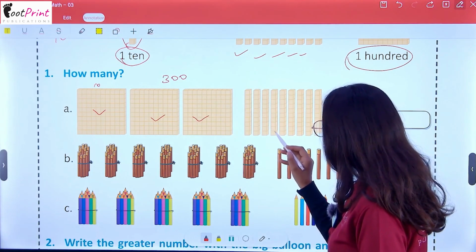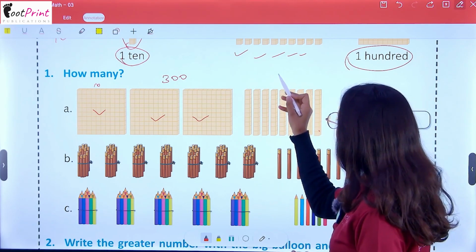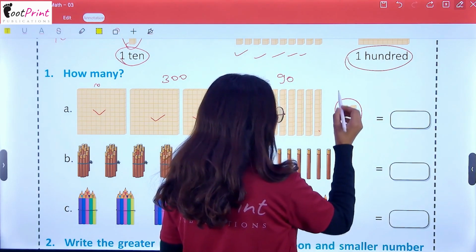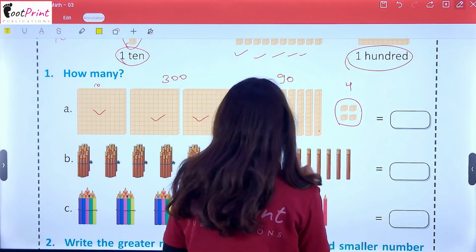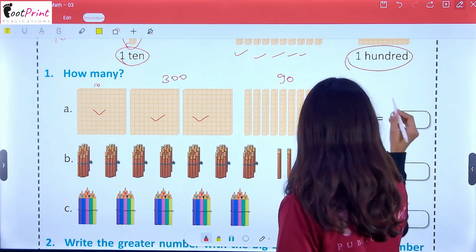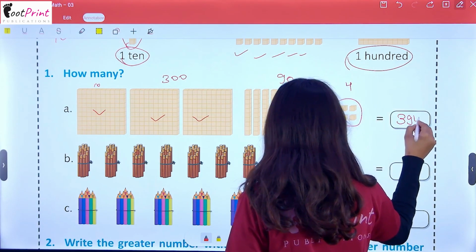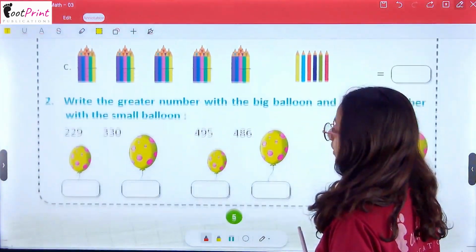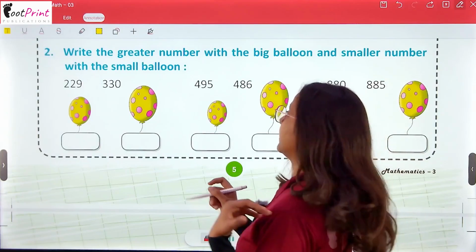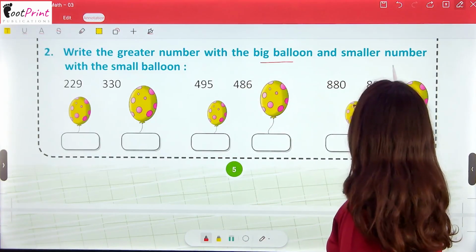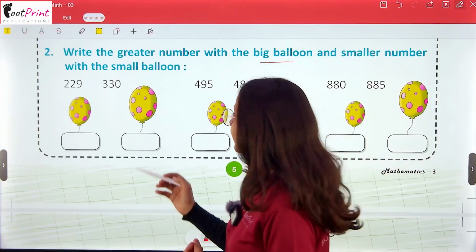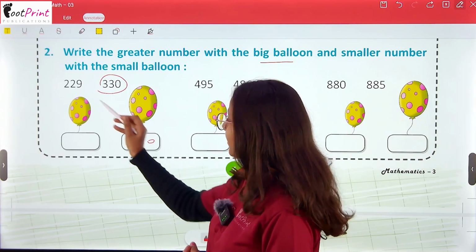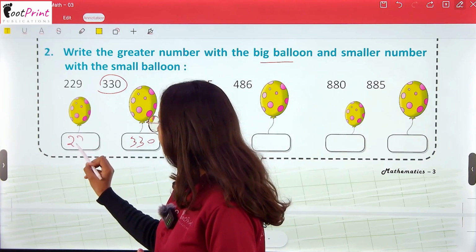And 1, 2, 3, 4, 5, 6, 7, 8, 9, 9 times 10 gives 90. And the 4 alone ones. So it gives us 390 and 4, 394. The rest of the questions you have to do on your own. The next question is: write the greater number with the big balloon and the smaller number with the small balloon. We have to write the greater number with the big balloon and the smallest number with the small balloon.